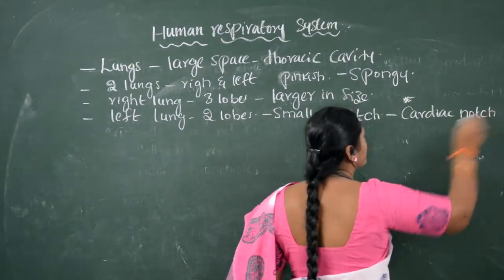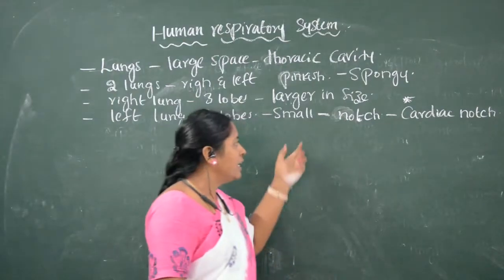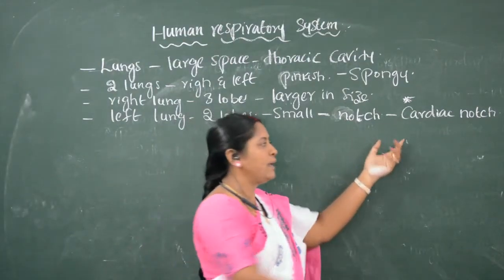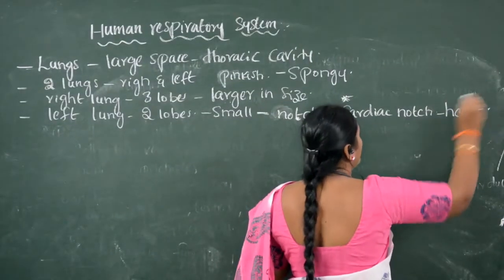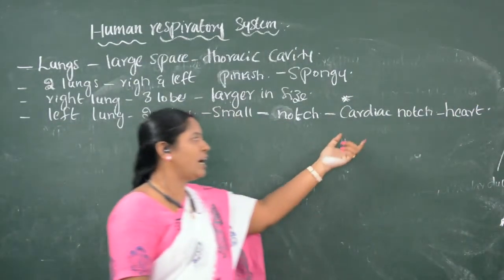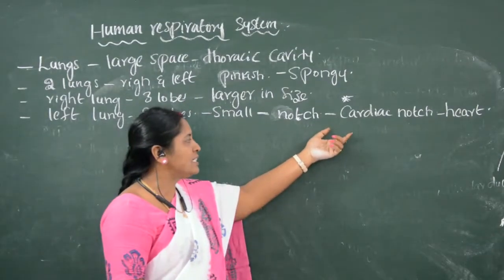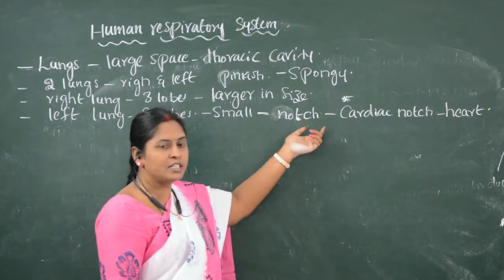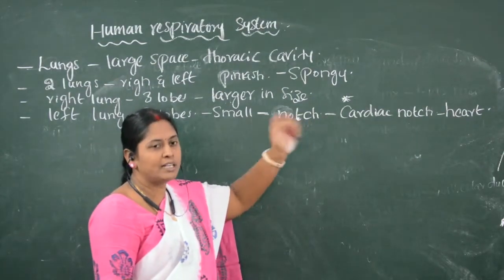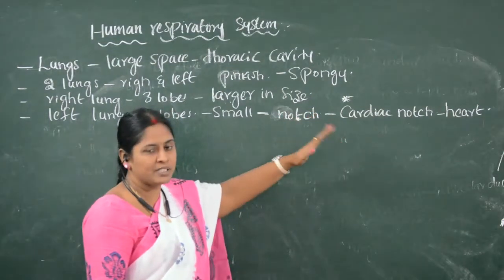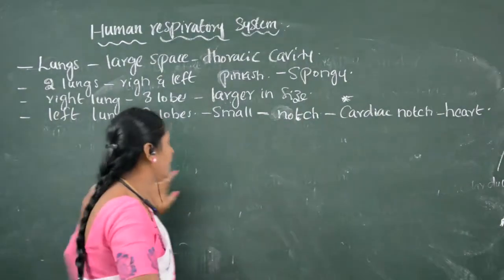What is the function of the cardiac notch? Near the cardiac notch only, the heart is located. Heart is located near the cardiac notch. That is the place where the heart is located towards the left lung. It appears to be a notch, and near to that only the heart is present. That notch is called cardiac notch.